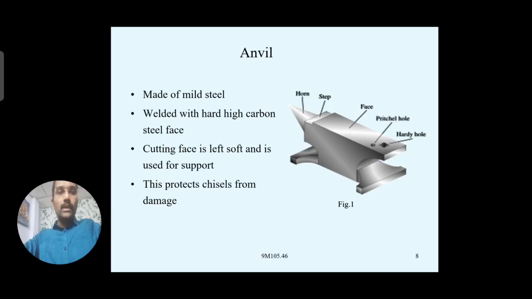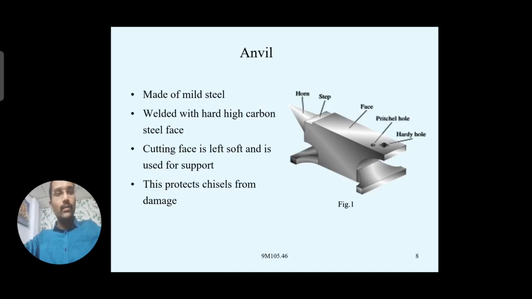Okay. And why is it made soft on the face? Because whenever you are striking with chisels, sometimes the chisel may strike over the face also. During that, being soft avoids the damage.